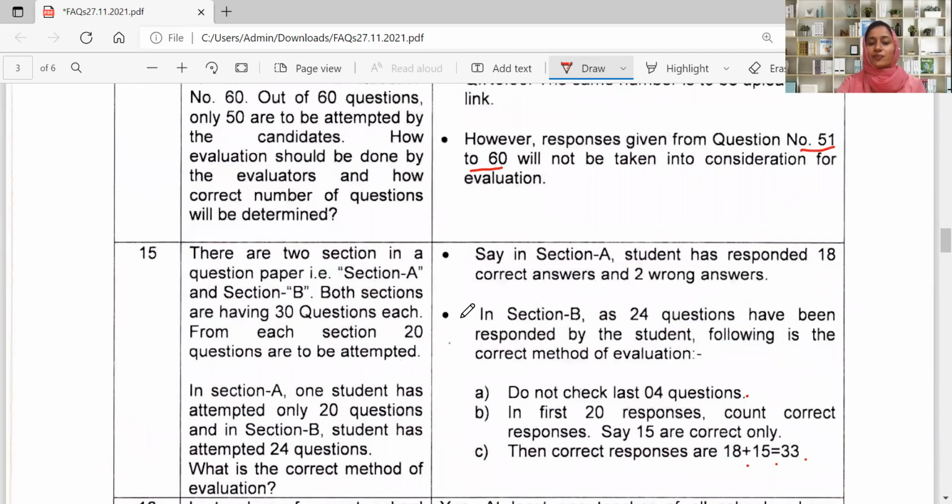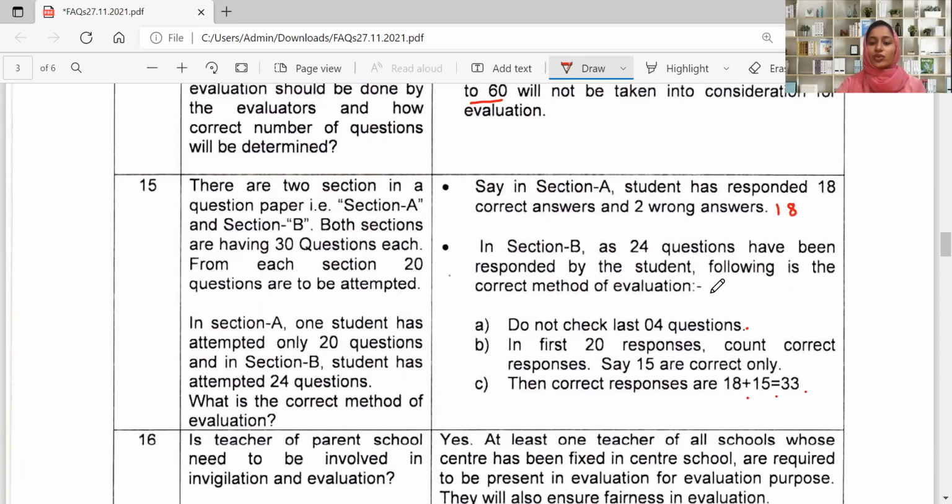In such a case, say for example, in section A the student has responded with 18 correct answers and 2 wrong answers out of 20. That time he has scored 18 correct marks. And in section B, as 24 questions have been responded to by the student, the following is the correct method.